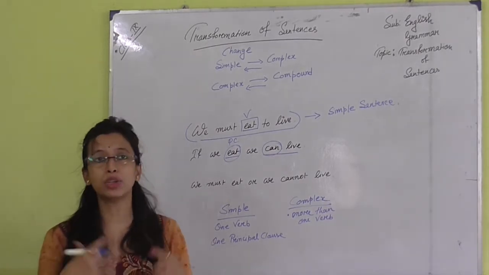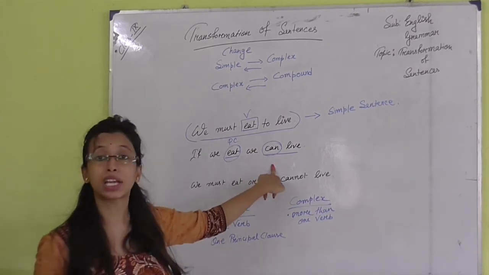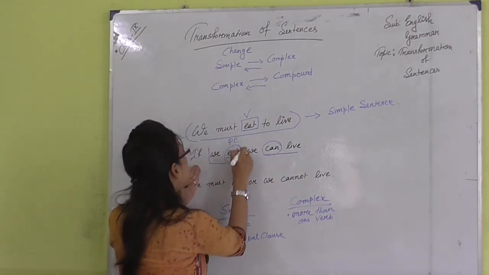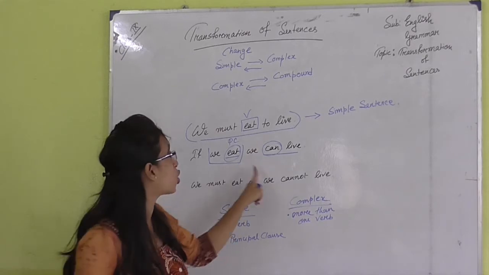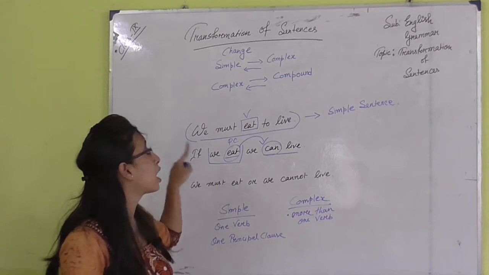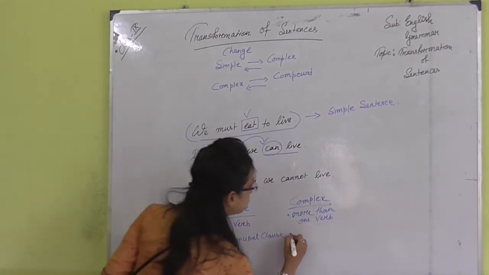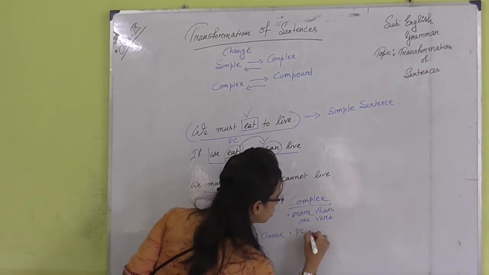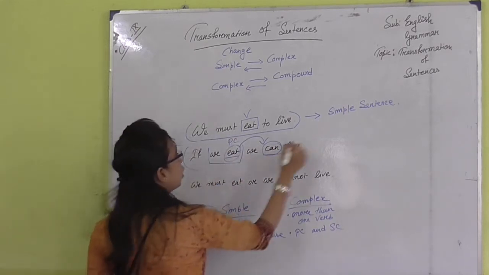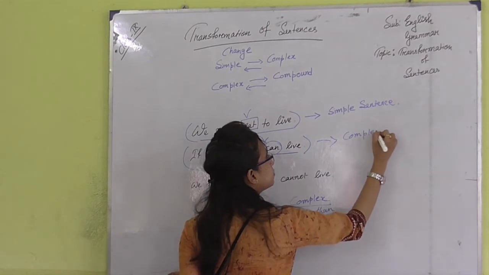You can ask me, so we eat, so what? Then the answer is we can live. So this particular part of the sentence depends on this particular part. It is a subordinate clause and it is a principal clause. So one principal clause, one subordinate clause. Thus this sentence is a complex sentence.